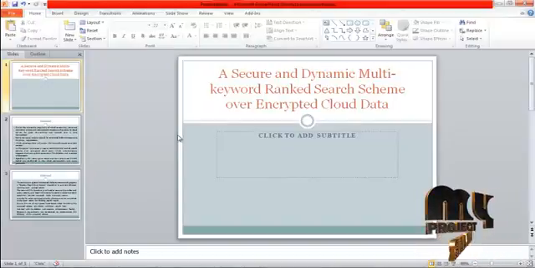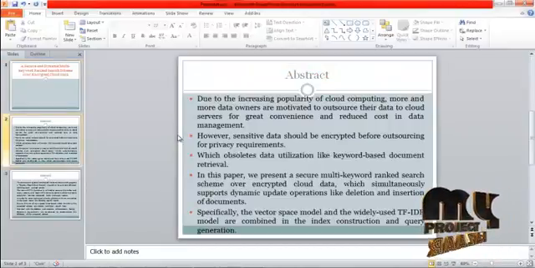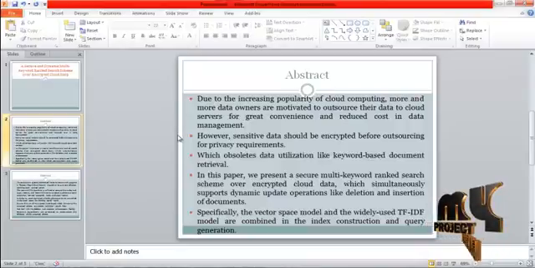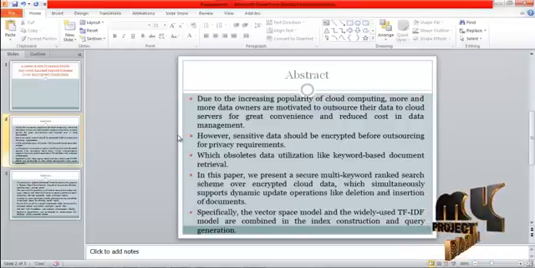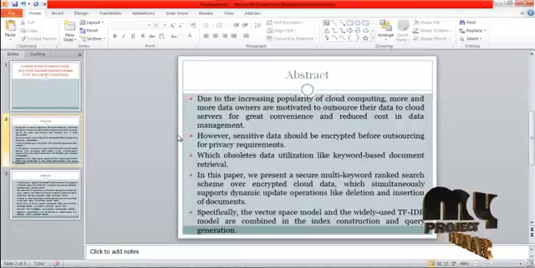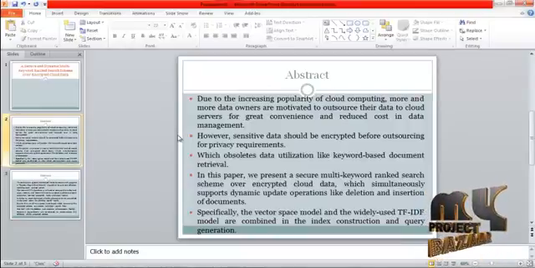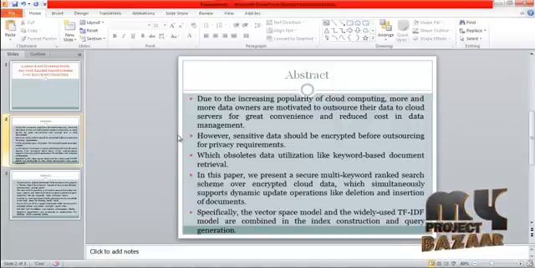This video will lead us to the demo of a secure and dynamic multi-keyword ranked search scheme over encrypted cloud data. Due to the increasing popularity of cloud computing, more and more data owners are motivated to outsource their data to cloud servers for great convenience and reduced cost in data management. However, sensitive data should be encrypted before outsourcing for privacy requirements, which obsoletes data utilization like keyword-based document retrieval.